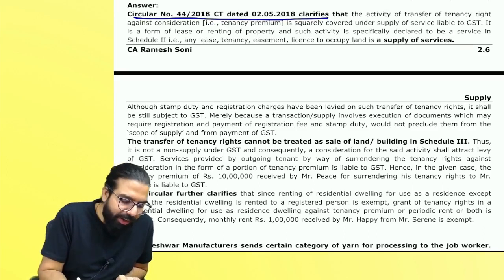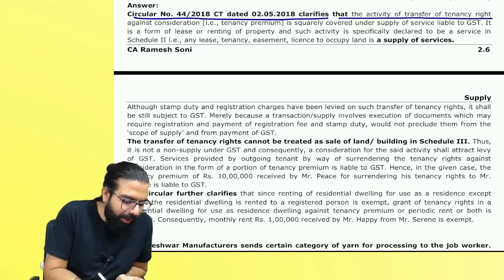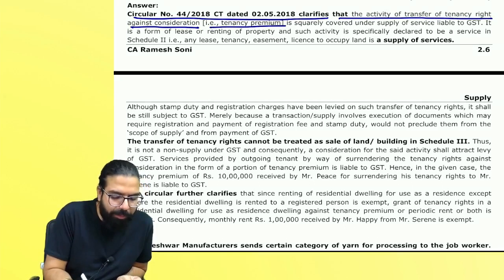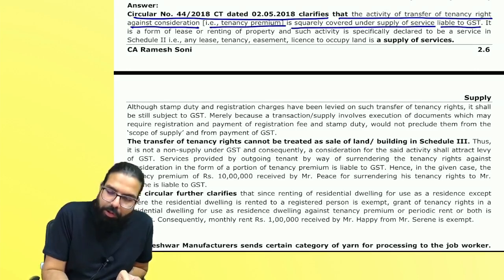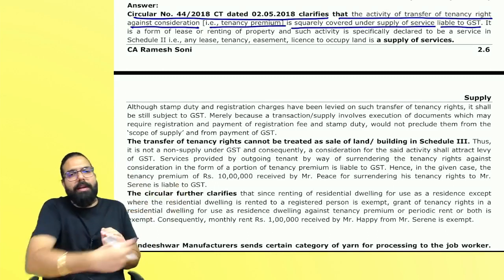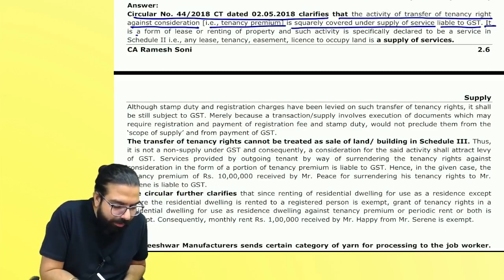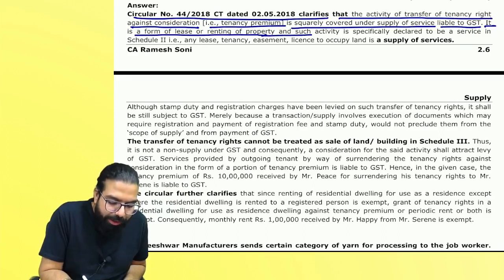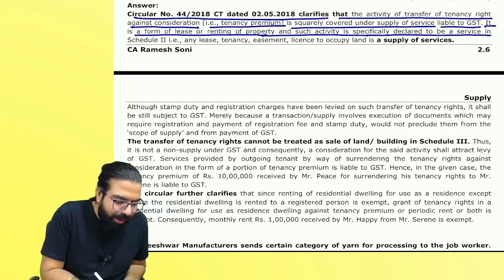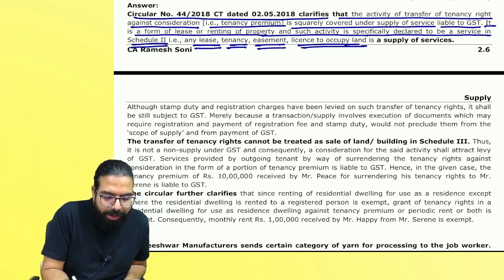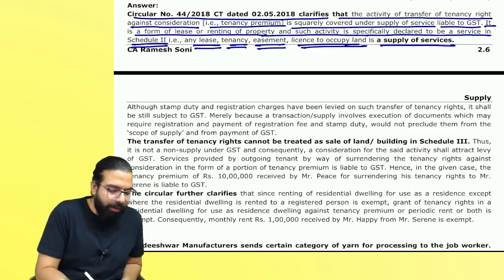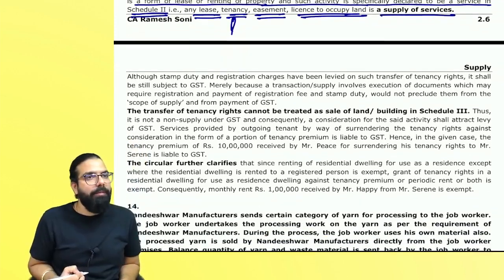CBIC circular clarifies that the activity of transfer of tenancy right against consideration, that is tenancy premium, is covered under supply of service and liable to GST. Giving of tenancy right and taking tenancy premium is the supply of service. It is a form of lease or renting of property, and such activity is declared as service under what? Schedule 2. That is, any lease, tenancy, easement to occupy land, etc. is always supply of service. Tenancy has been covered. Can I go ahead, everyone?